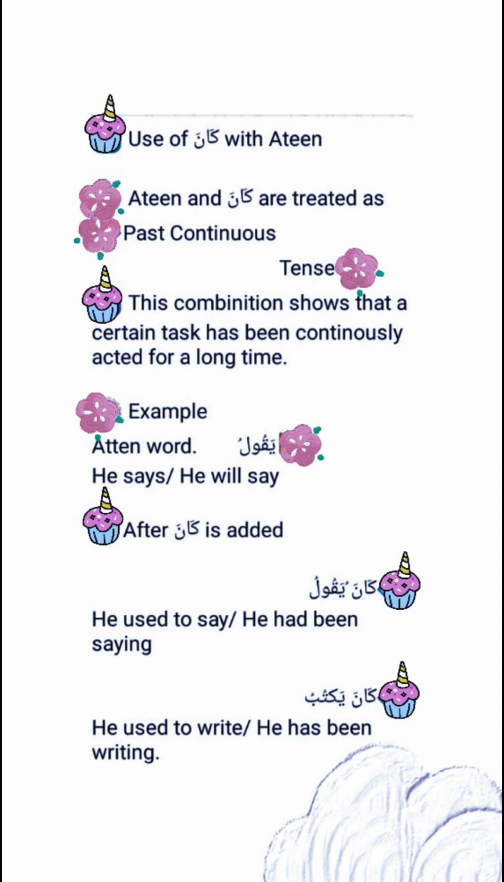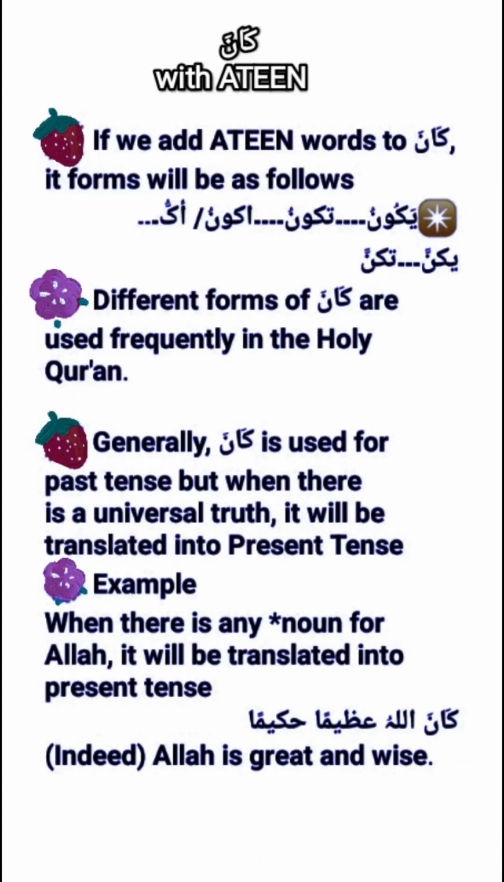Next example is kana yaktubu. He used to write or he has been writing. Different forms of kana are used frequently in the Quran. Generally, kana is used for past tense, but when there is a universal truth, it will be translated into present tense. Examples: when there is any noun for Allah, it will be translated into present tense. Kana Allahu Aziman Hakima. Indeed, Allah is the great and wise.